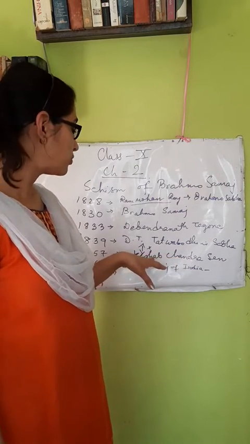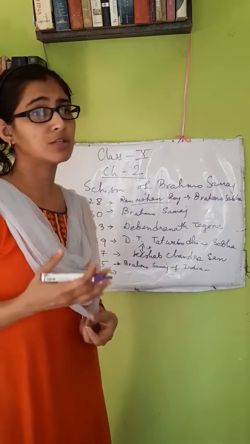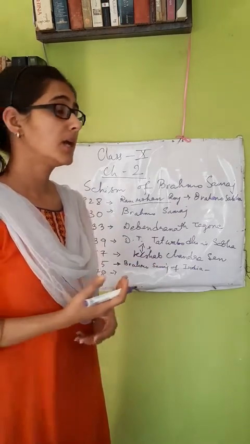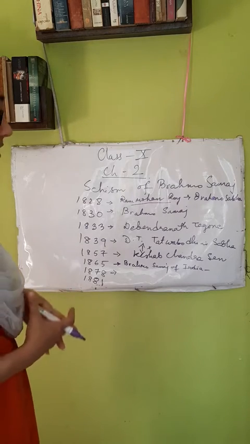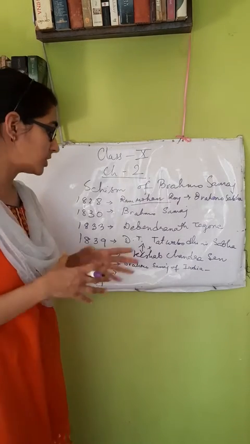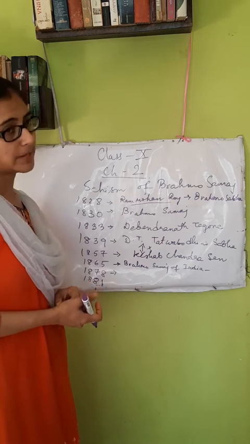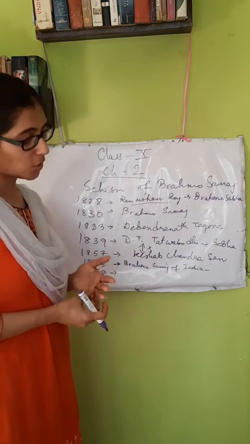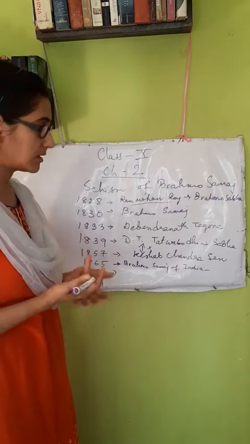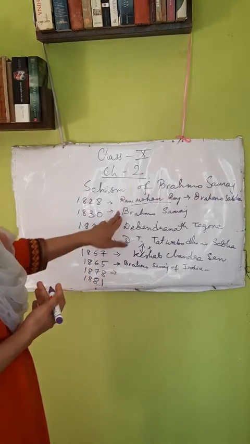But due to some of his moves, that is marrying his daughter to a Kulin Brahmin, following all the Brahmanical rituals and costly affairs of the Brahmanas in the marriage of his daughter, and giving the daughter in marriage to a Kulin Brahmin, all this went against the ideologies of the Brahmo Samaj.